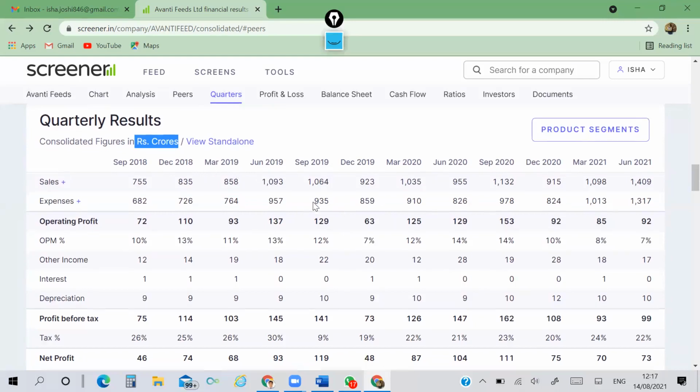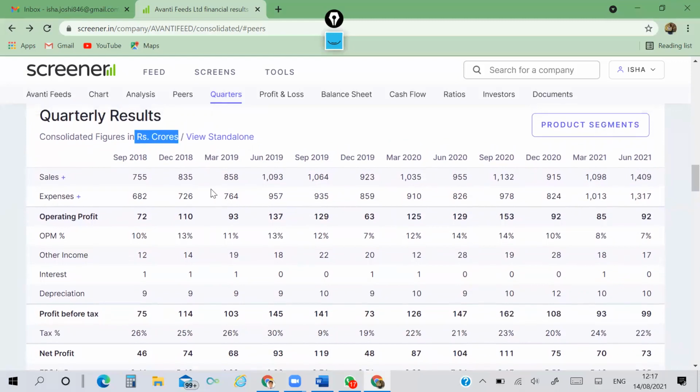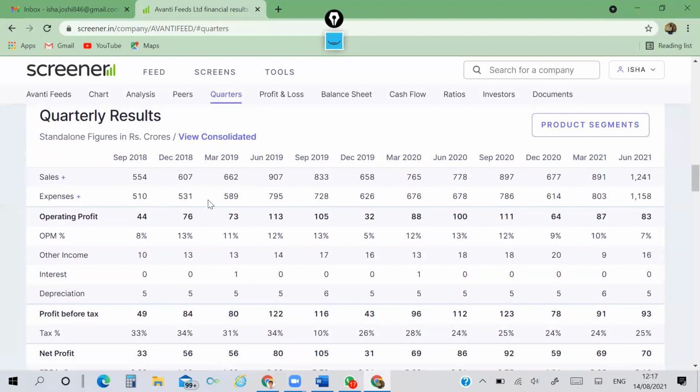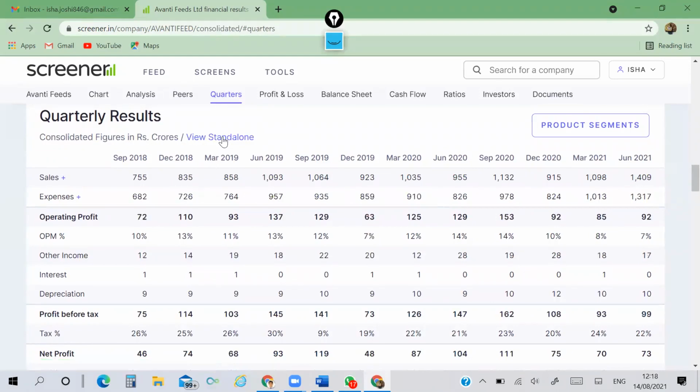Now, if you see here, it is showing view consolidated, view standalone. If I click on this, these results are standalone results. And if I go to view consolidated, these are consolidated.